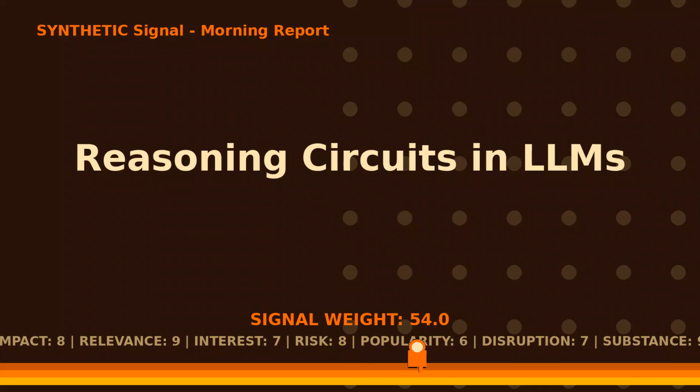It suggests that reasoning is not a diffuse property of the entire neural network, but is instead localized within contiguous blocks of 3 to 4 layers. These reasoning circuits act as functional modules. When these specific blocks are duplicated, the model effectively runs its reasoning pipeline twice, leading to massive improvements in multi-step problem solving. This indicates that future model design may shift toward modular, circuit-based scaling rather than uniform layer expansion.